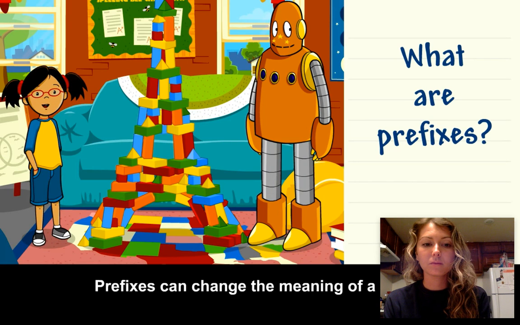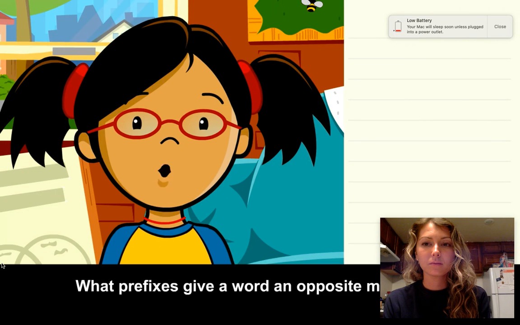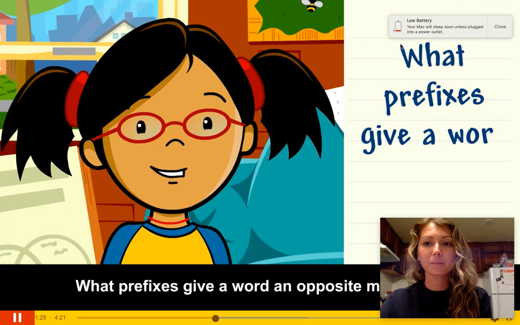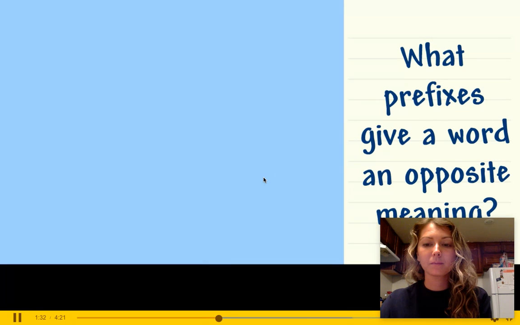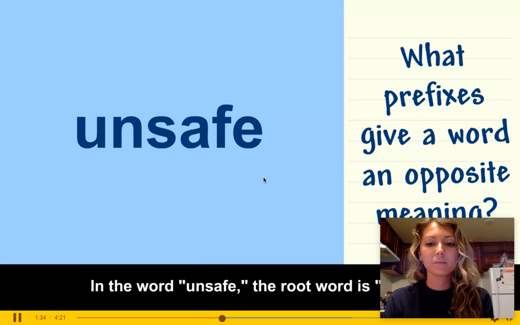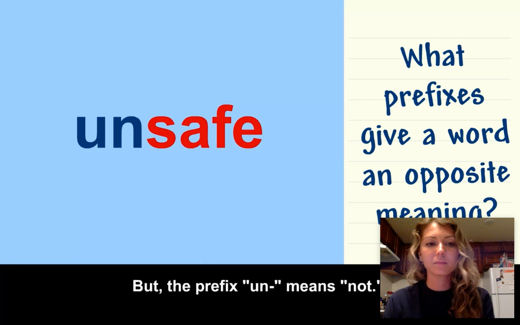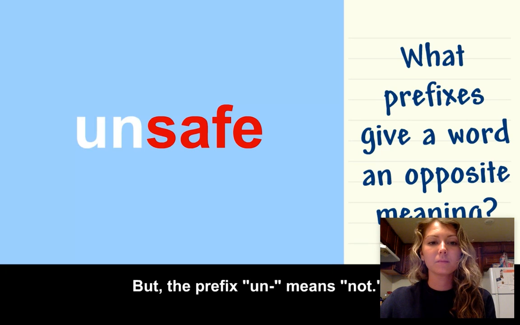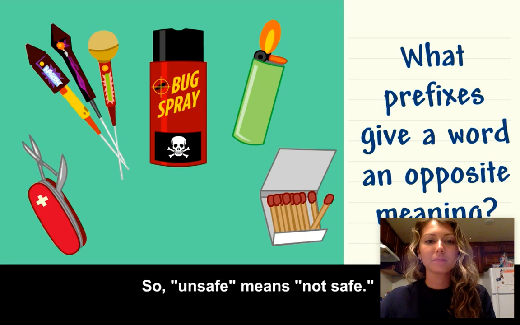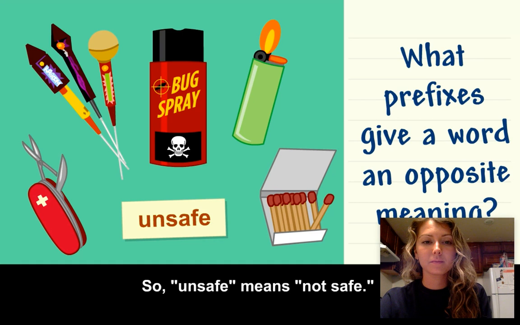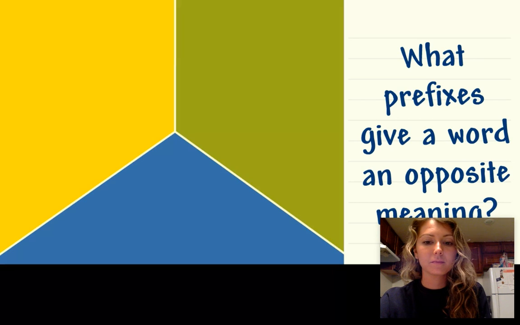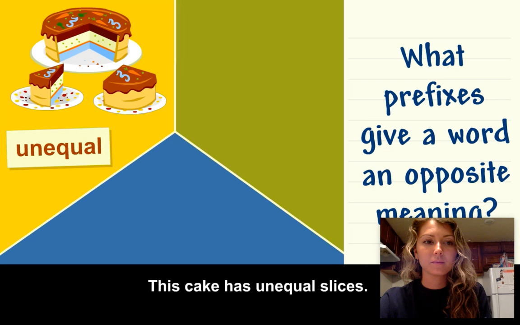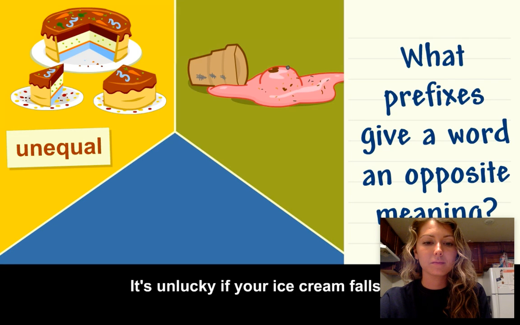Prefixes can change the meaning of a word. What prefixes give a word an opposite meaning? In the word unsafe, the root word is safe, but the prefix un means not. So unsafe means not safe. This cake has unequal slices. It's unlucky if your ice cream falls.